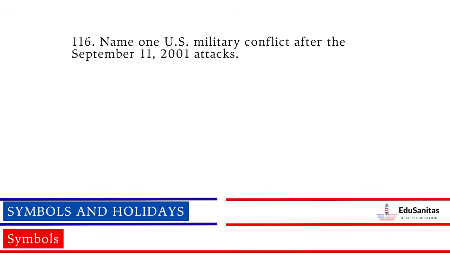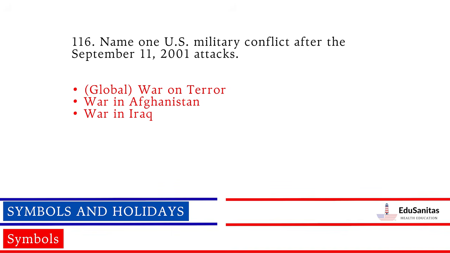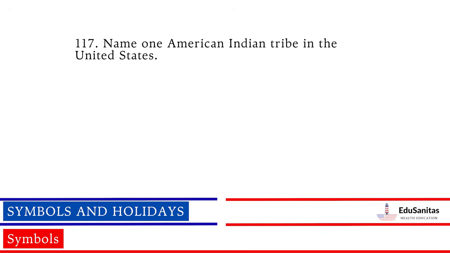Name one U.S. military conflict after the September 11, 2001 attacks. Global War on Terror, War in Afghanistan, War in Iraq. Name one American Indian tribe in the United States.